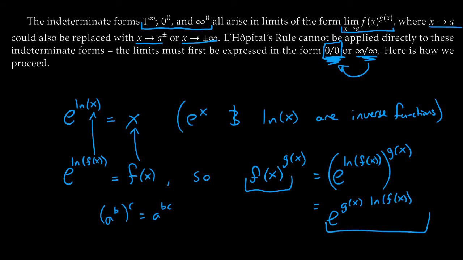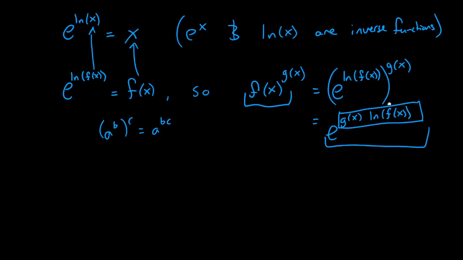So, to get one of these indeterminate forms up here from a limit like this, what we need is that f is going to 1 and g is going to infinity, f is going to 0 and g is going to 0, or f is going to infinity and g is going to 0. Something like that, right? That's what we need. In any one of these cases, using the fact that we can recast it like this, we can turn it into a 0 over 0 indeterminate form. Basically, the procedure we're going to do is as follows.